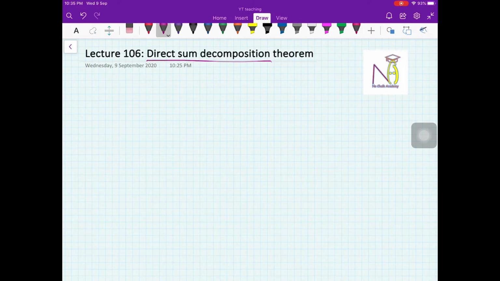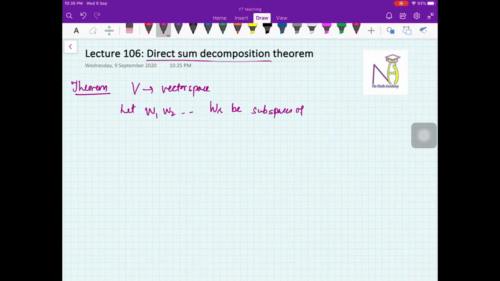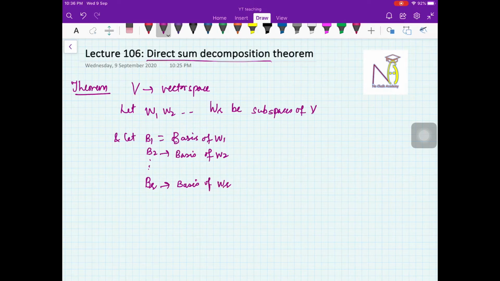The theorem which we are going to prove, and this is very simple actually, is: suppose V is a vector space, let W1, W2, up to WR be subspaces of V, and let B1 be a basis of W1, B2 a basis of W2, and so on, BR a basis of WR.